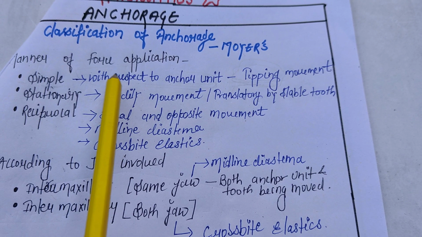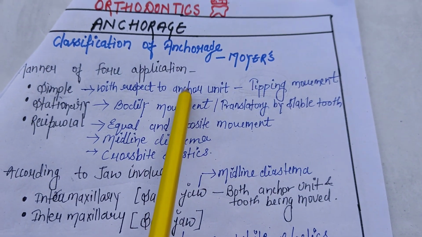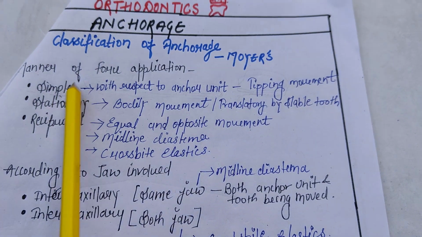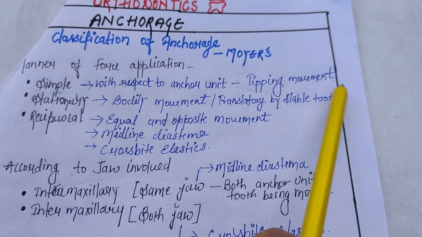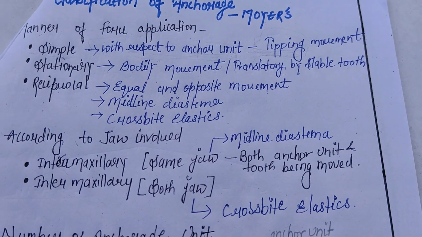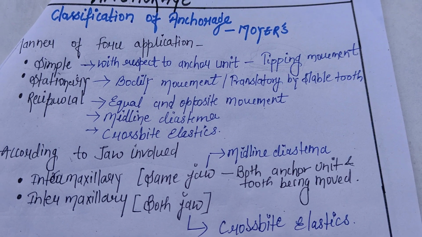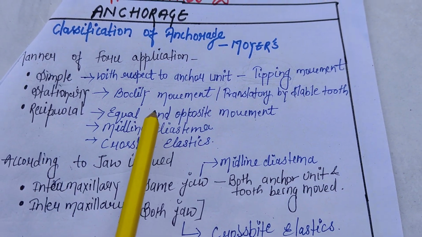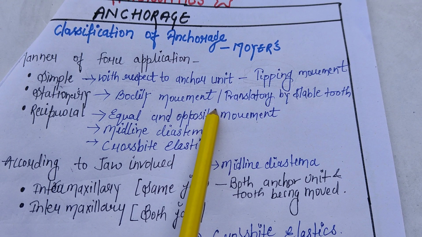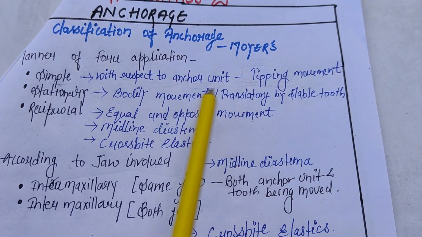It is with respect to the anchorage unit. Simple anchorage is nothing but resistance to the tipping movement of the tooth. Next is stationary anchorage. Stationary anchorage is nothing but resistance to the bodily or translatory movement by the stable tooth.